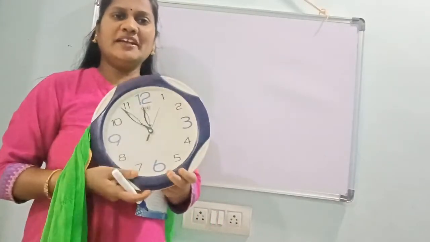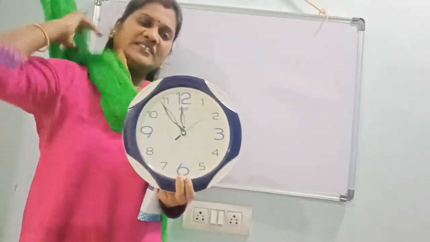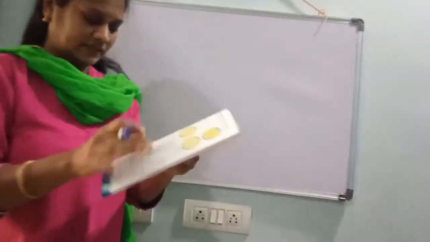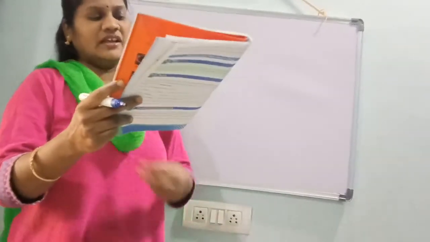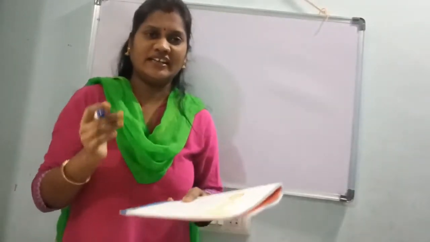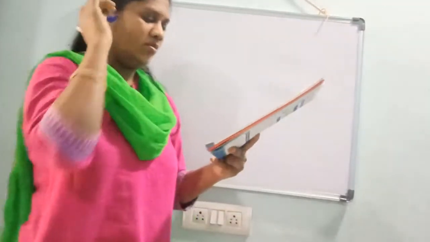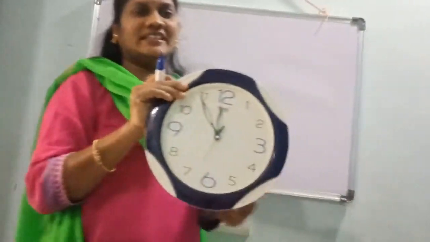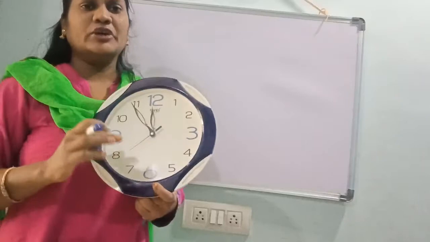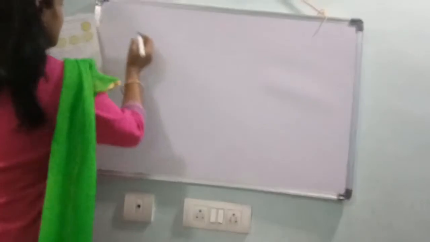As total how many minutes? 60 minutes. As 60 minutes is equal to 1 hour. See, how will you find the minutes? If they give 35 minutes, minute hand where it is, you should say. How will you say? Already I told you, 5 minutes it will take. It's taking the gap from one number to the next as 5 minutes, 5 minutes, 5 minutes. You should divide by 5. Understood, children?